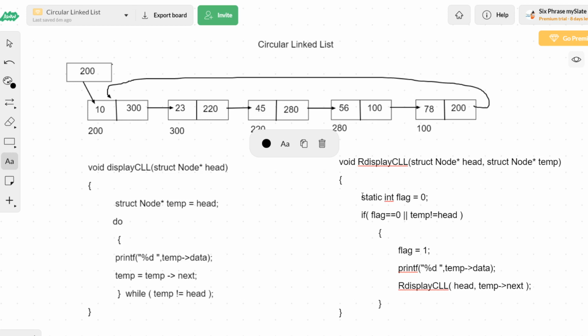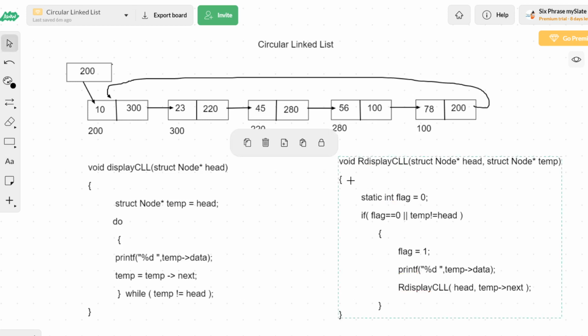So flag = 0 will be initialized only when you enter this function the first time. If you are calling it a second time, this will not work again. That's the advantage of the static keyword. So now things will be working fine. Now let us take this recursive code and trace it.